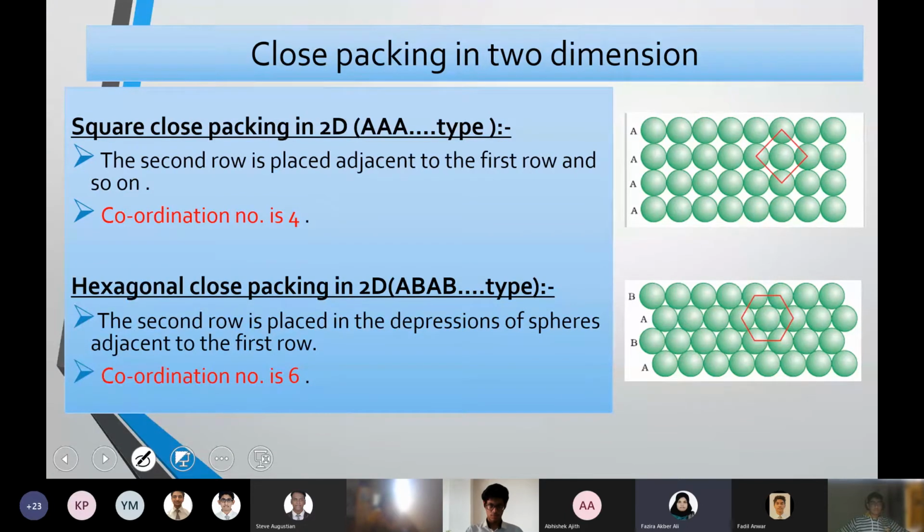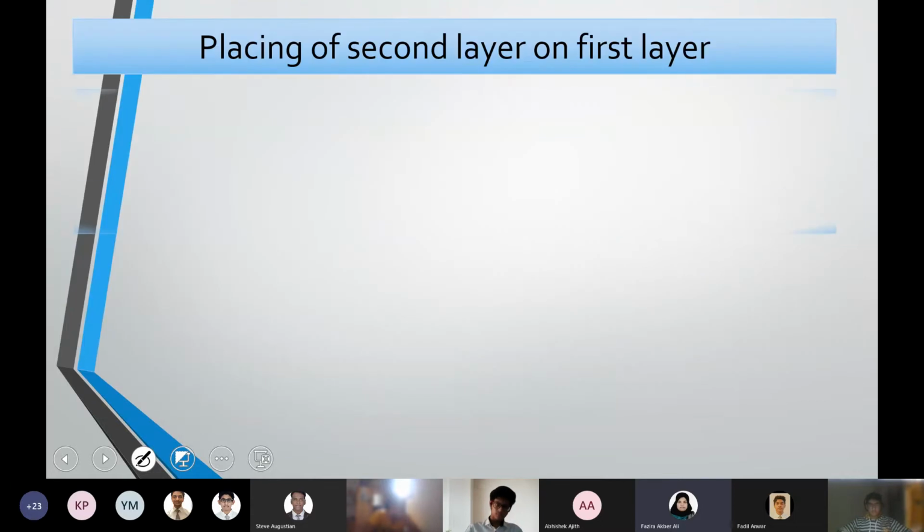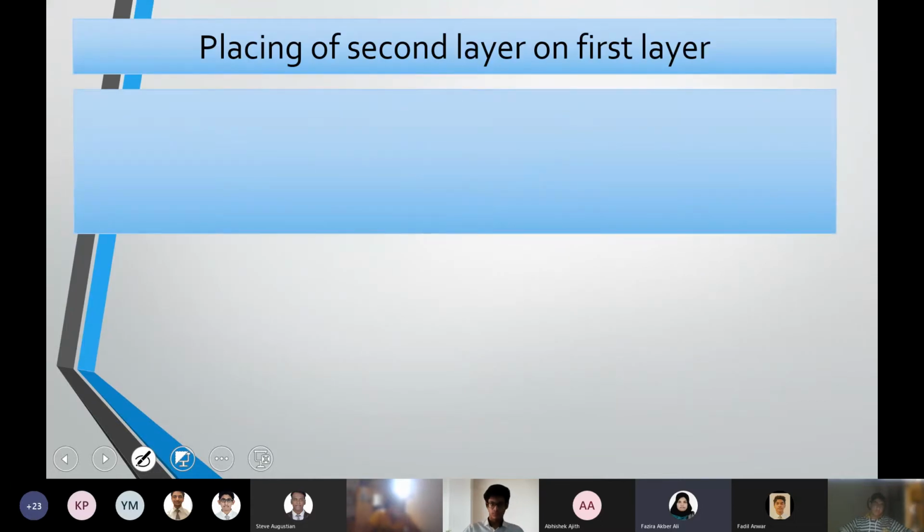So here, AAA type or ABAB type, we just got one layer, where AAA type means row A is repeated one above the other, like it's just existing as one layer. In ABAB type also, A and B, two different particles, are arranged. So now what will happen if you're arranging another layer over this layer? That is the next point of discussion: placing of a second layer on the first layer.